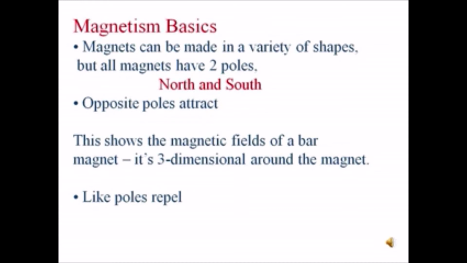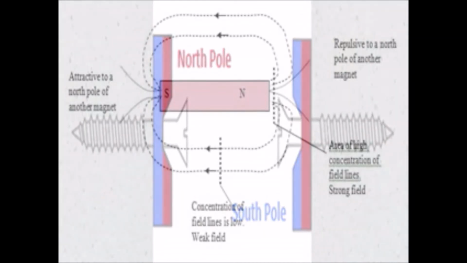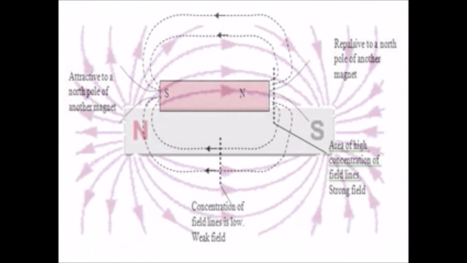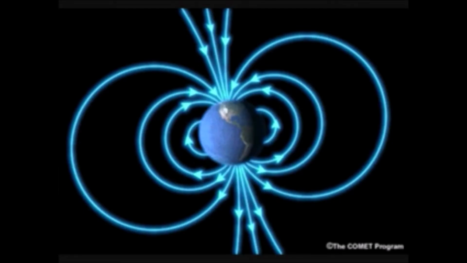Magnetism basics. Magnets can be made in a variety of shapes, but all magnets have 2 poles, north and south. Opposite poles attract. This shows the magnetic fields of a bar magnet. It is 3-dimensional around the magnet. Like poles repel.